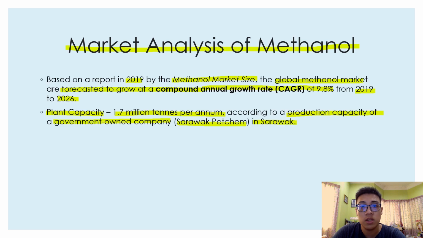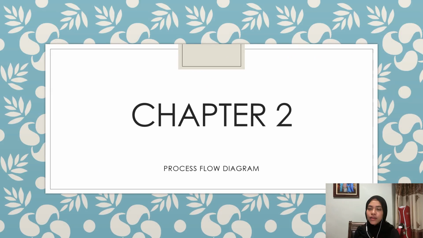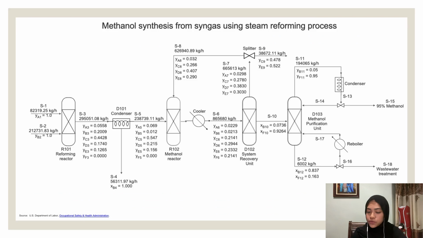Okay, now let's proceed to chapter 2. Hi, my name is Farhana Binti Faizal and I will be explaining chapter 2 of our group's integrated design project. Chapter 2 is a summarization of the process flow diagram, also called PFD. PFD indicates the general flow of plant processes and equipment, however it does not show minor details such as piping details and designations. Our PFD also includes mass fractions that we have calculated through mass balance in order to achieve our plant capacity, which is 1.7 million tons per year.